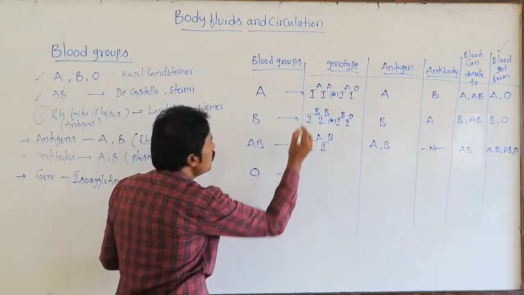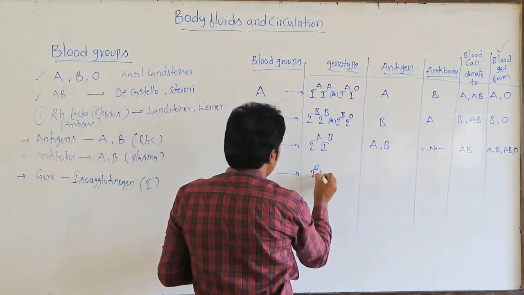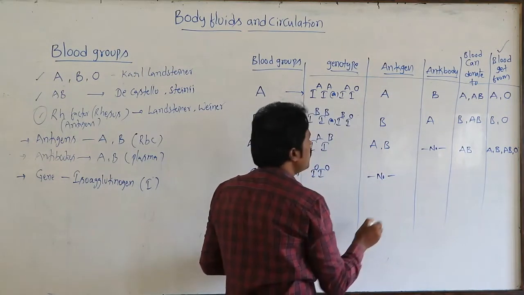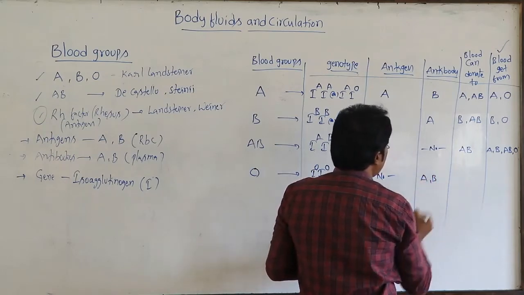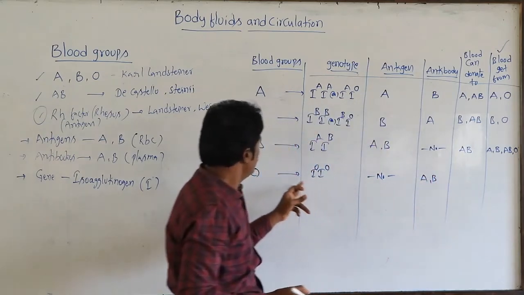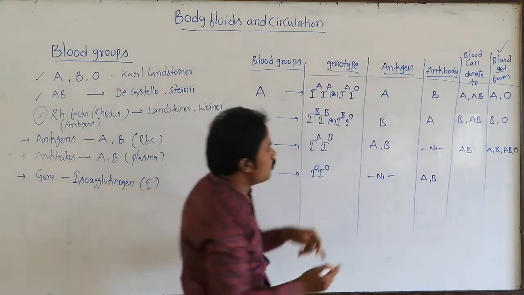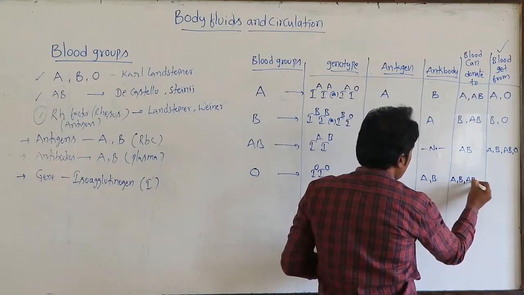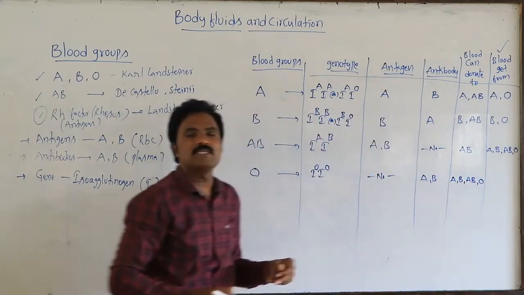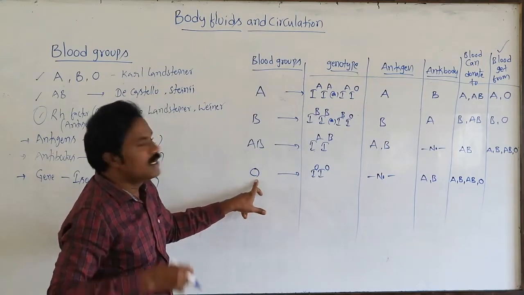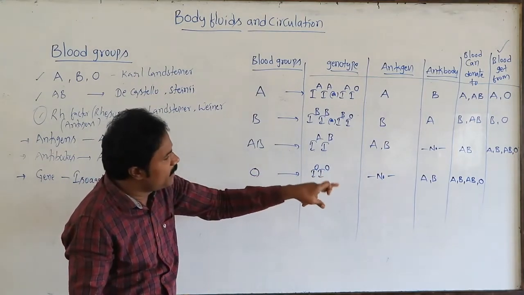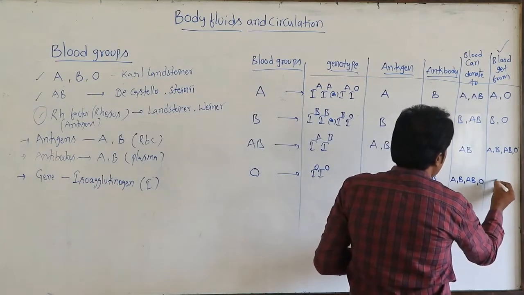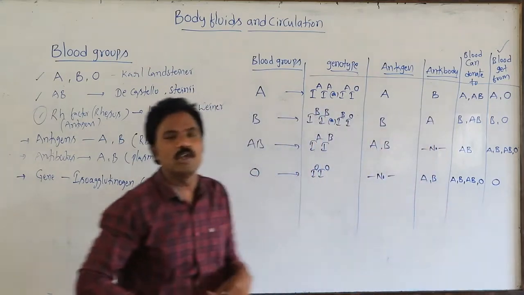Then O blood group. Here the genotype is O. Antigens are absent, and only A and B antibodies are present. This person can donate to A, B, AB and O. The O person can donate to either A, B, AB or O. Then it receives from O blood group only. They receive only O.